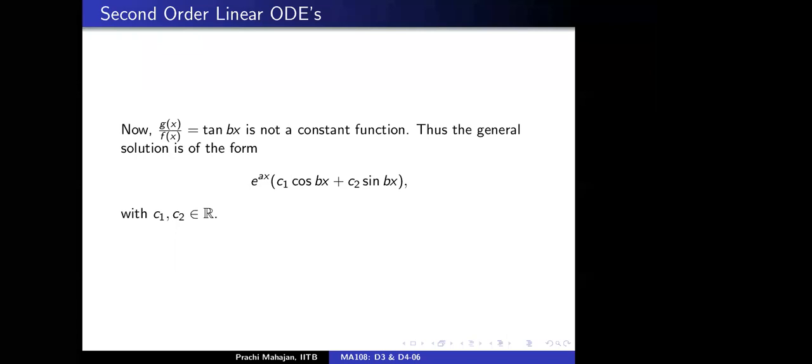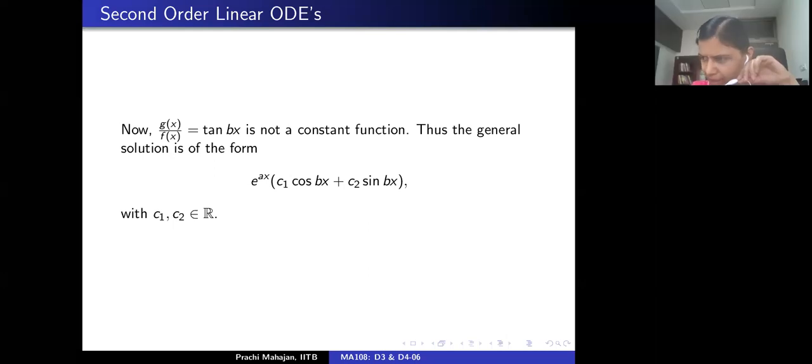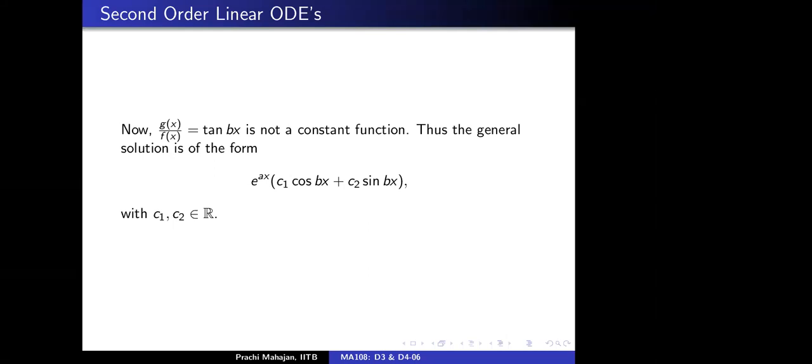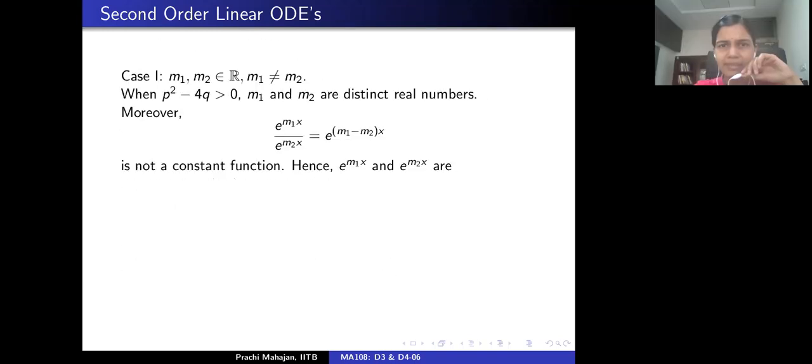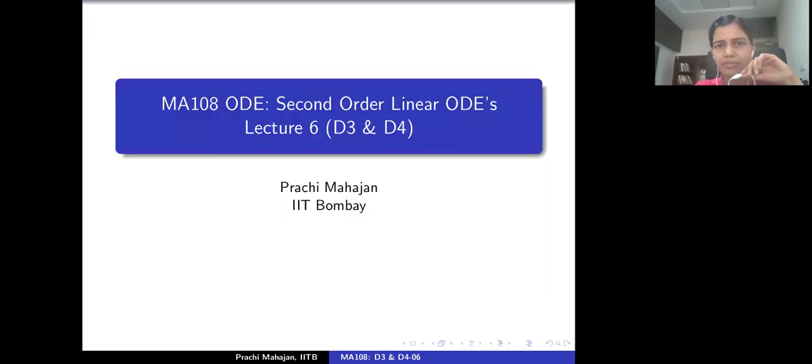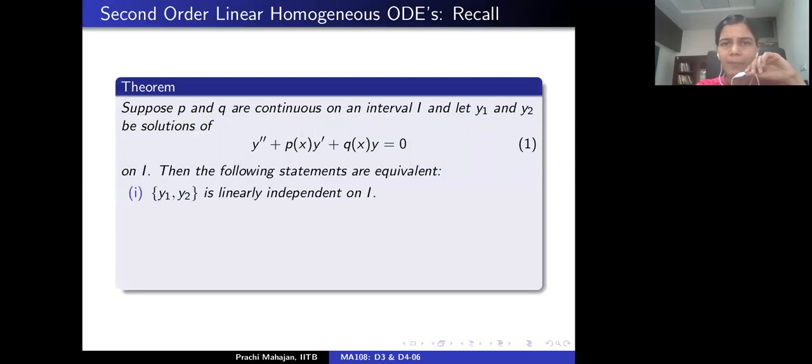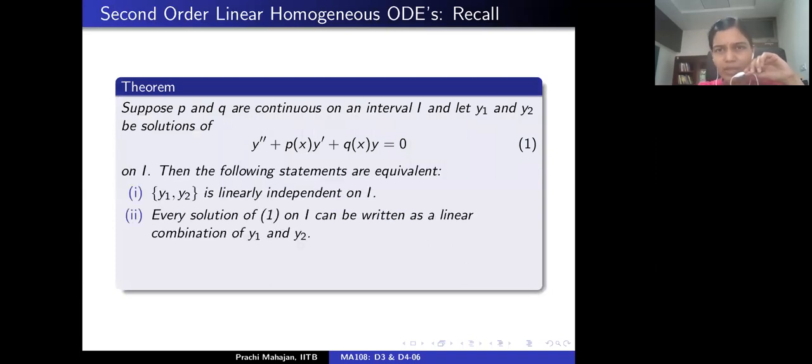Ma'am, even if the Wronskian is non-zero at one point, that means that the two solutions are linearly independent, right? Yes. But one has to be careful here. This is the very first slide here. You need to be careful that P and Q must be continuous on I, besides other conditions.